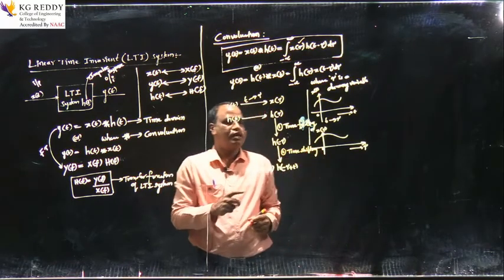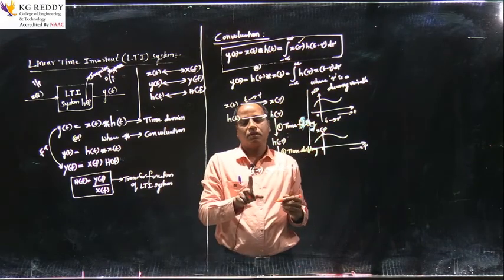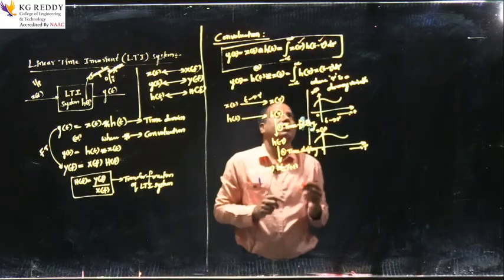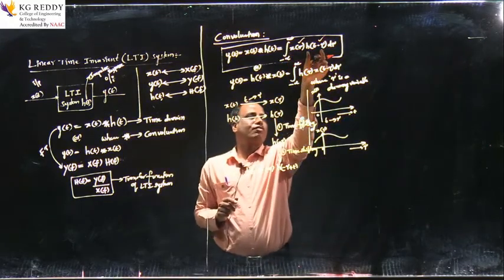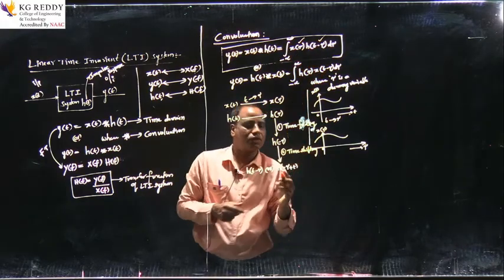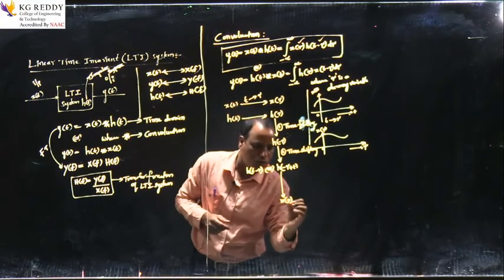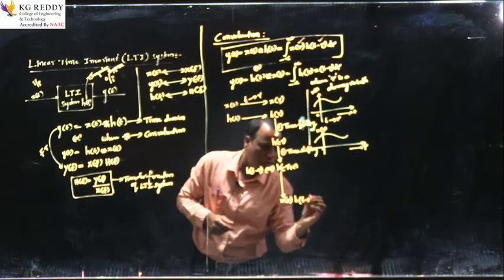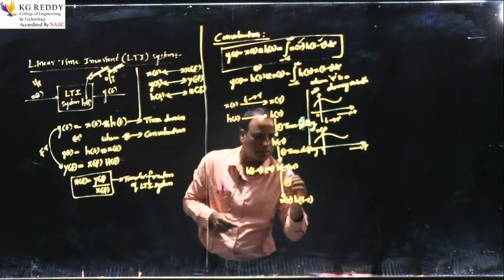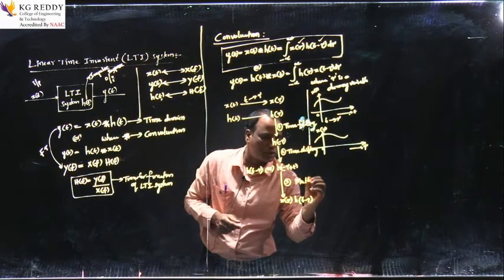Now, I know x of tau, and I also know h of t minus tau. So after getting x of tau and h of t minus tau, what I have to do is multiply these two signals. So the third operation in the convolution process is multiplication.